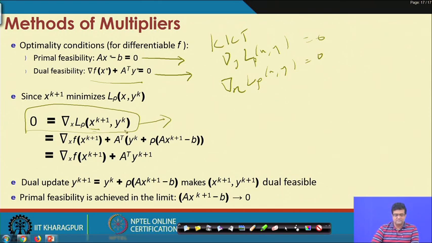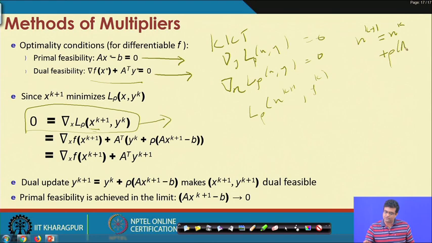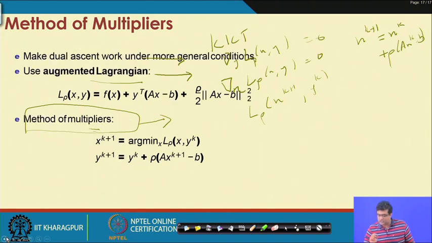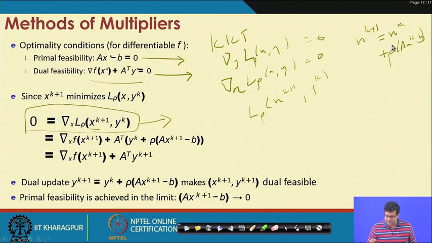And you see, if you expand L rho of x k plus 1, you know that the update is, sorry, this is the update for the y variable.